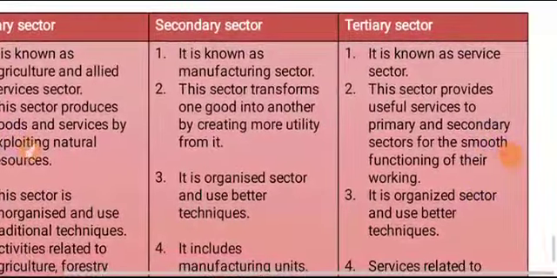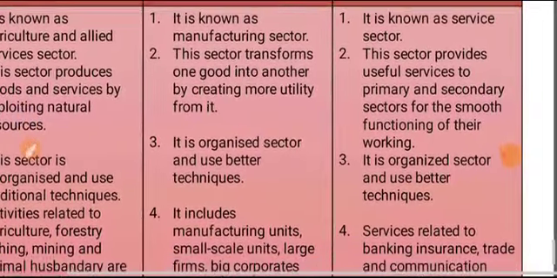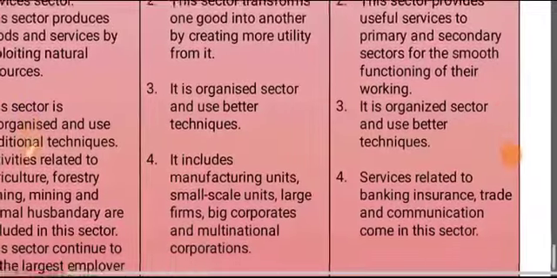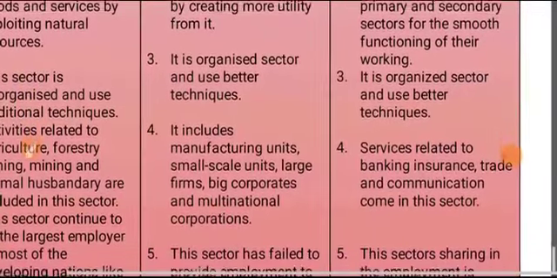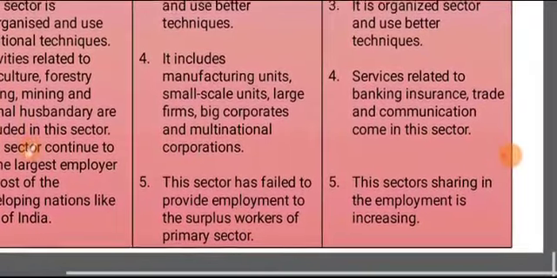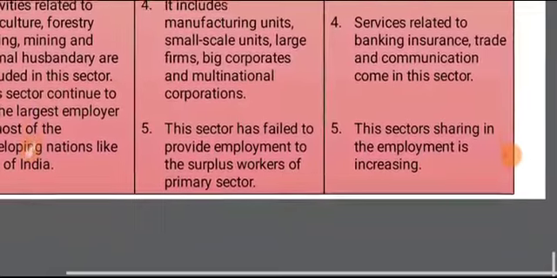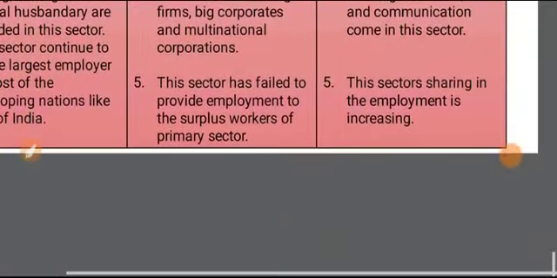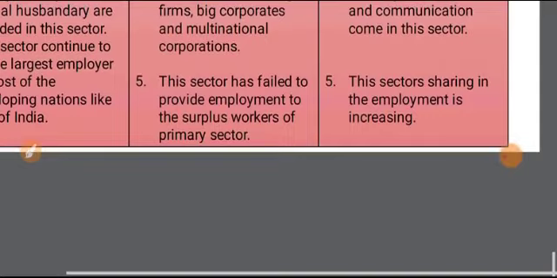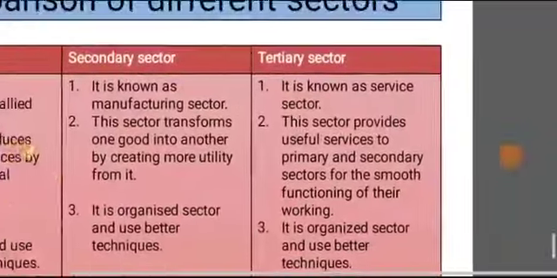Secondary sector is known as the manufacturing sector. This sector transforms one good into another by creating more utility from it. It is an organized sector and uses better techniques. It includes manufacturing units, small scale units, large firms, big corporates and multinational corporations. This sector has failed to provide employment to surplus workers of the primary sector. Why? Because most of the work is done through machines.